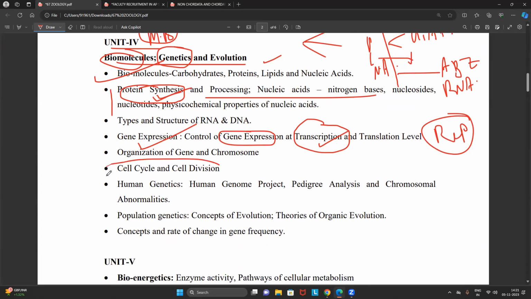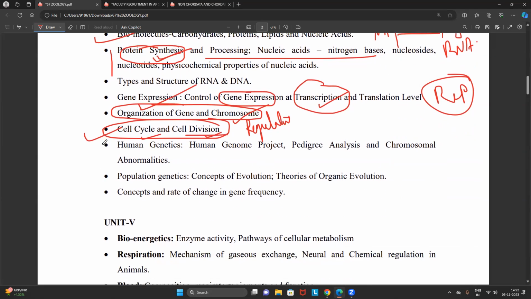Apart from this, the most important, cell division and cell cycle. Friends, here I am especially talking about cell cycle regulation, because regulation is super important when compared to the other. So you have to focus on the regulation, because cell division of mitosis, meiosis is not that much difficult. You can answer the questions easily. We will focus majorly on the regulation part. Again, organization of gene and chromosome, where we are focusing on the euchromatin, heterochromatin, telomere, centromere, repetitive DNA sequences, transposons, that we are going to study here.